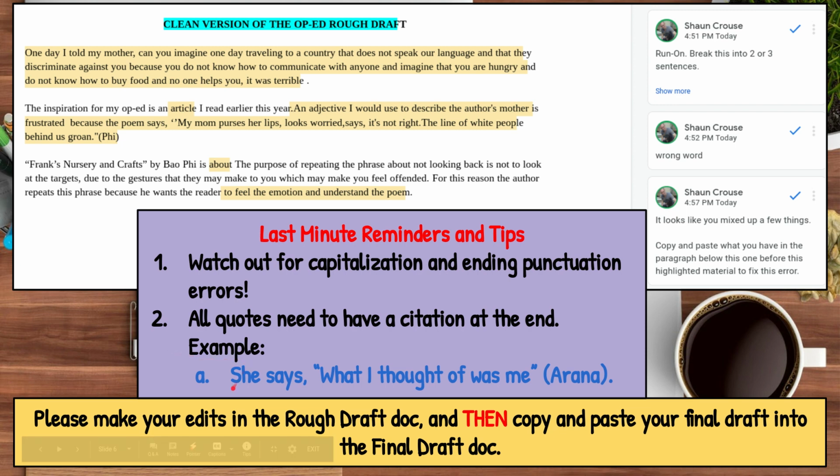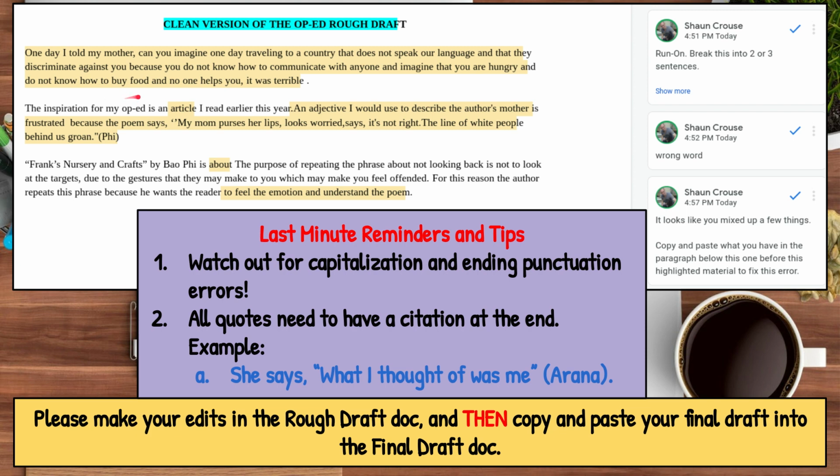So for example, if I had the quote, she says, "What I thought of was me," I would have the author's last name in parentheses here at the end from where that's coming from. If you look at these very quick examples, for this one, I told the student this is a run-on. I advised them to just break this up into 2 or 3 sentences here. And this was something that came up a lot in many people's drafts.